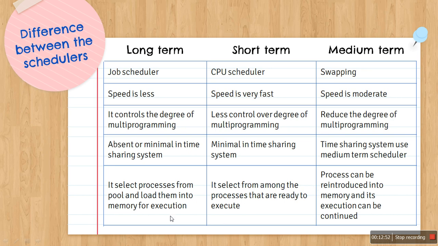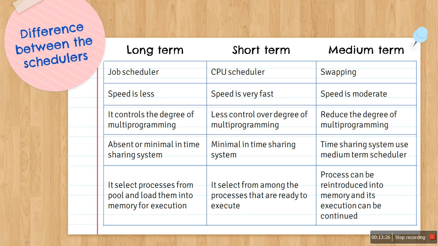Then, the long term scheduler selects a good process that is a mix of IO bound and CPU bound processes, and the short term scheduler selects a process for the CPU quite frequently, right? Now what is an IO bound process and what is a CPU bound process? Though I have discussed it in earlier lectures, I'll give a gist of it. IO bound processes are the ones in which input output activities are more, and CPU bound processes are those in which the computation activities are more.